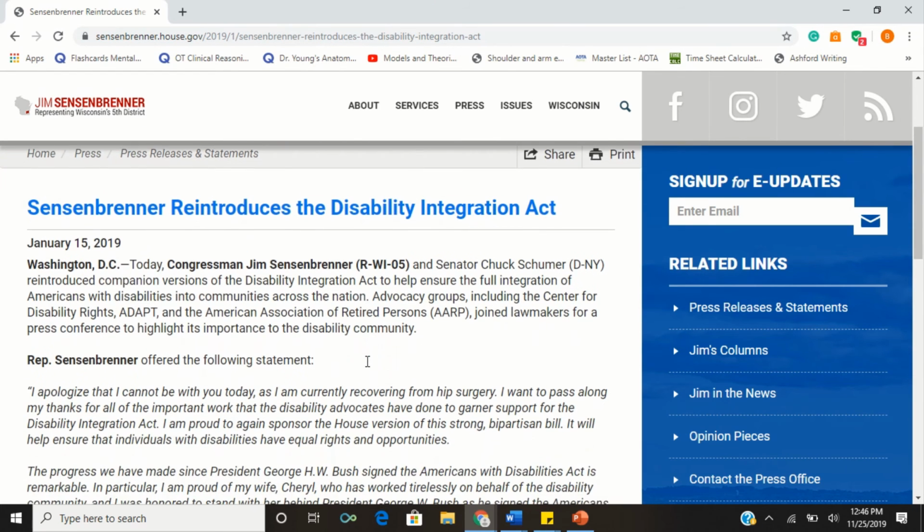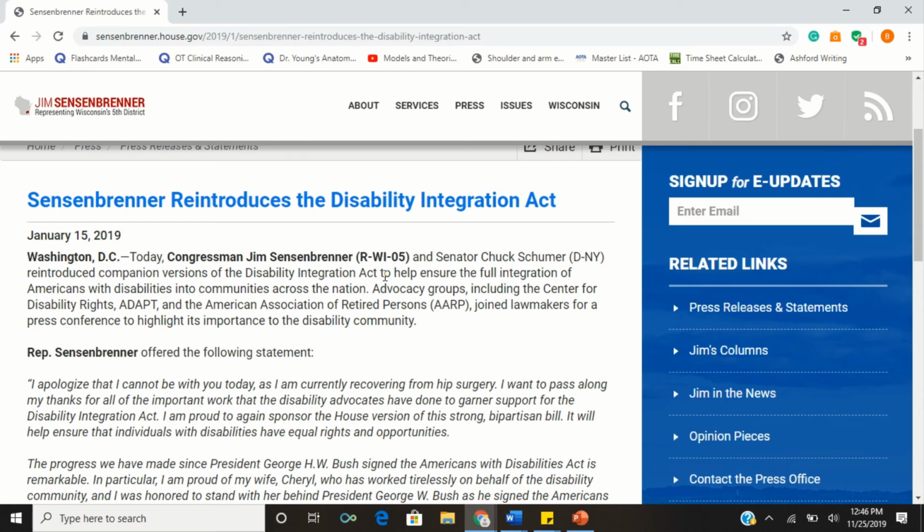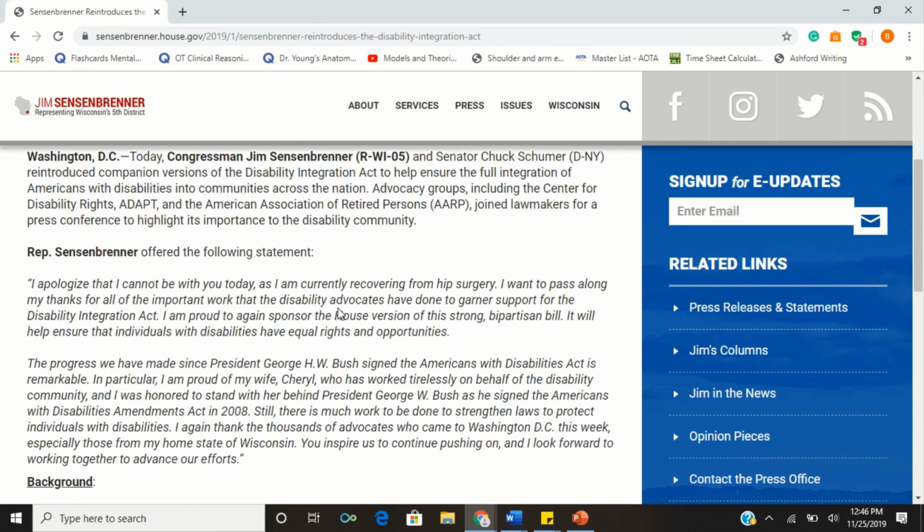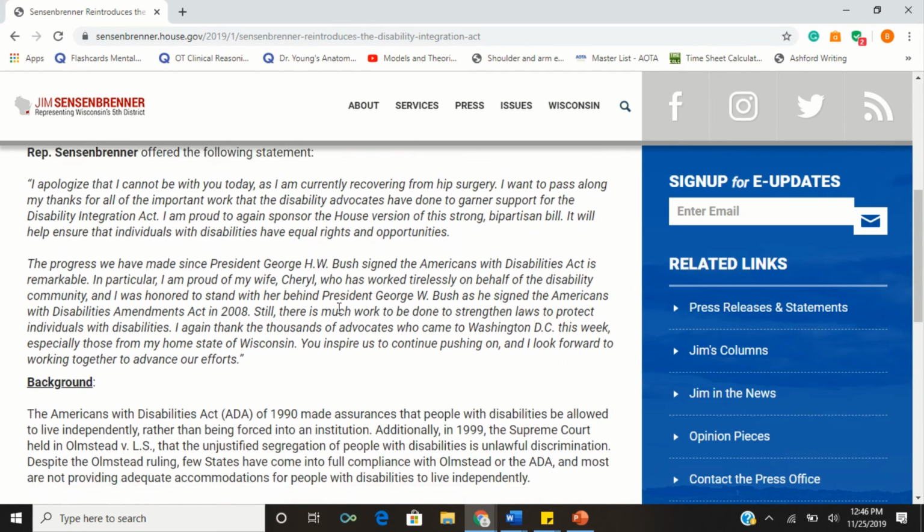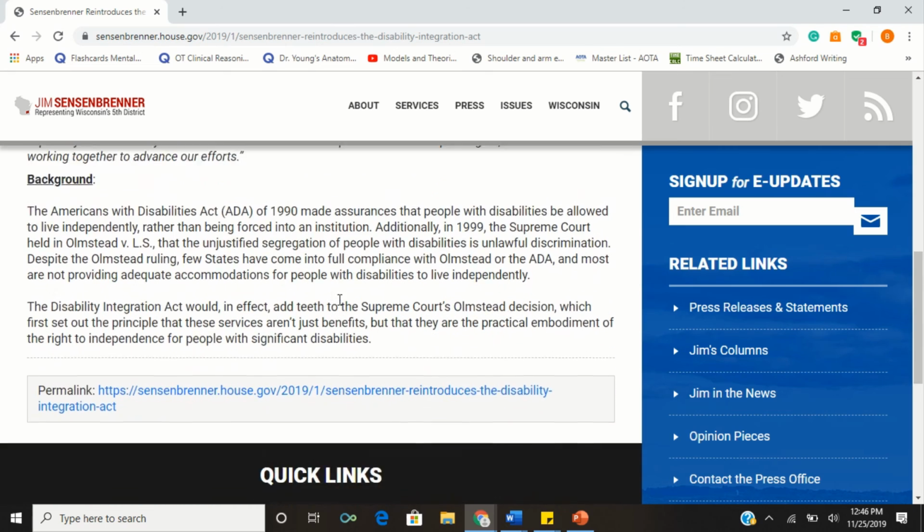And over here we have Representative Sensenbrenner reintroducing the Disability Integration Act. So this is a media source from the news clipping in Wisconsin for that.